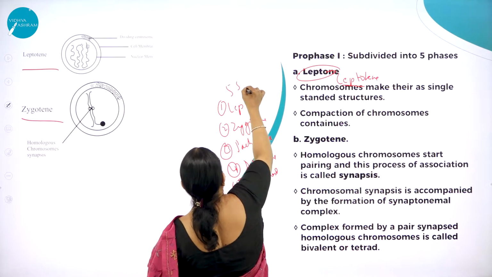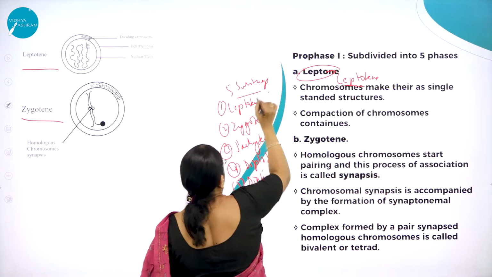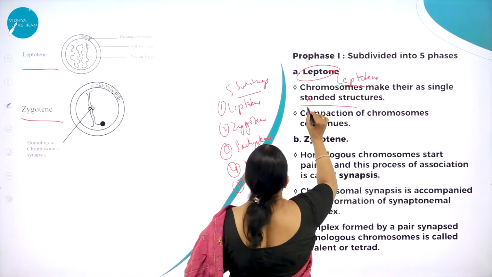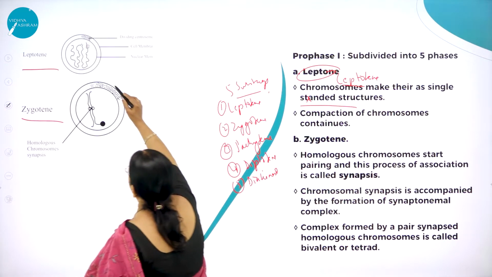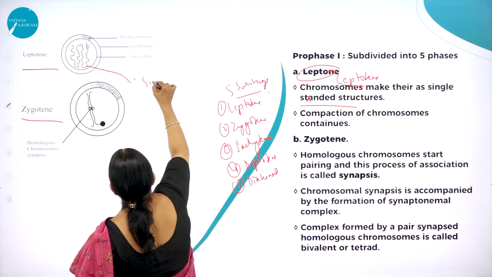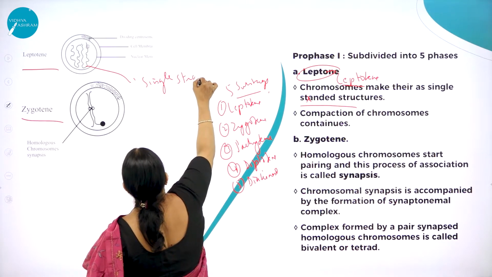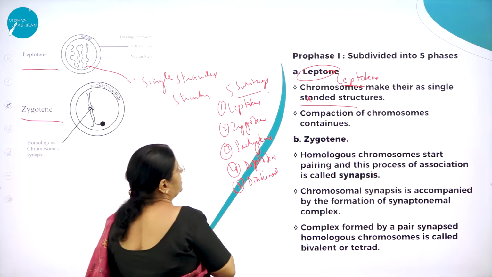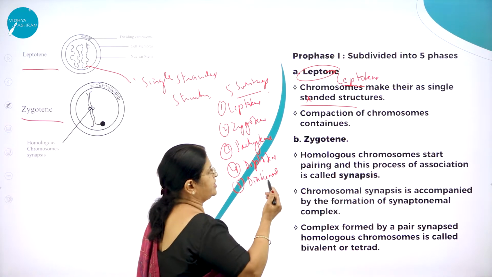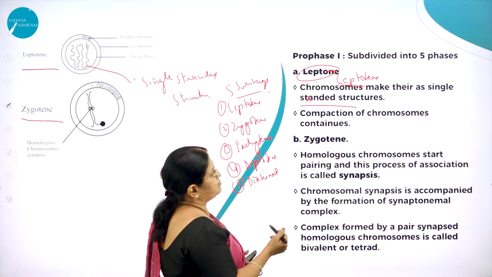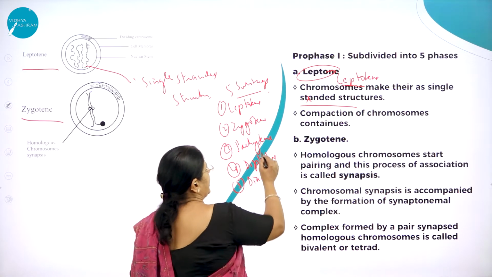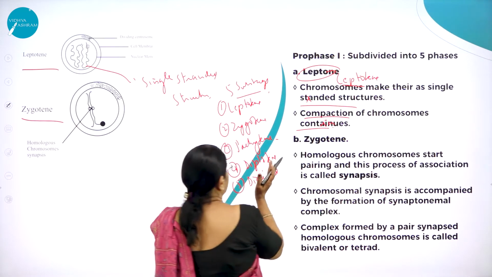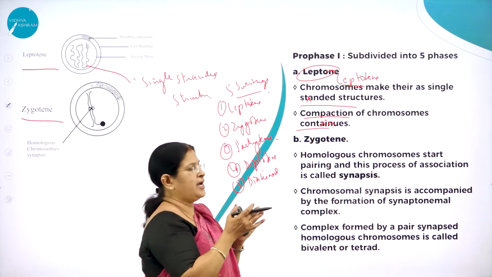These are the 5 substages. In leptotene, chromosomes make themselves single stranded structures, and compaction of chromosomes continues. Compaction means you can see the chromosomes are compactly arranged.